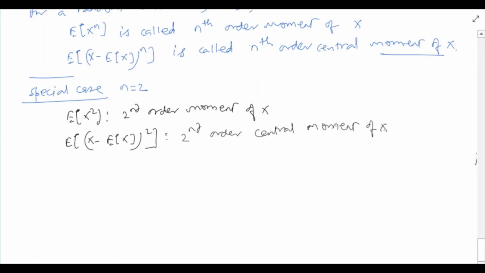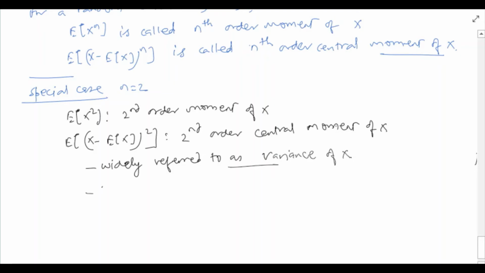This second order central moment of x is what is widely referred to as variance of x.